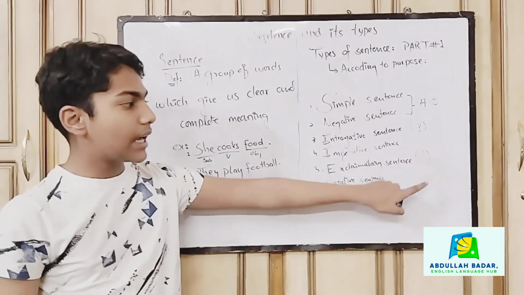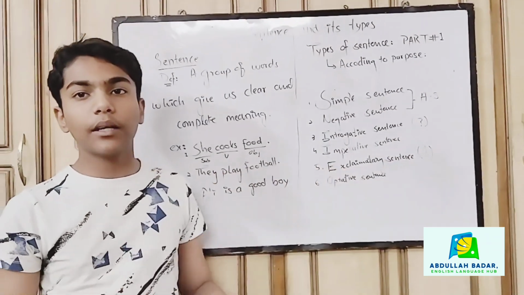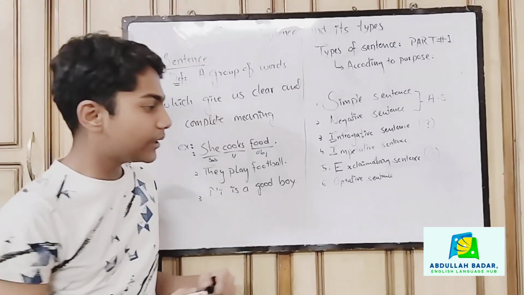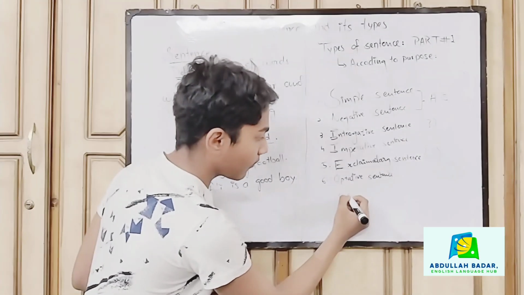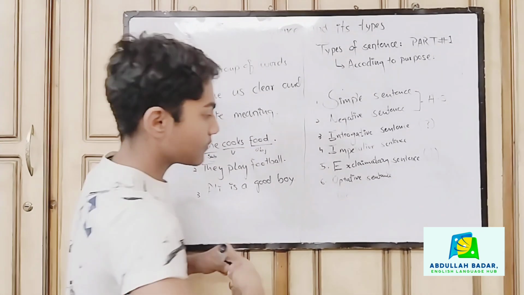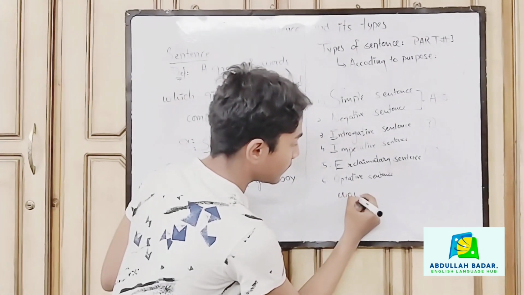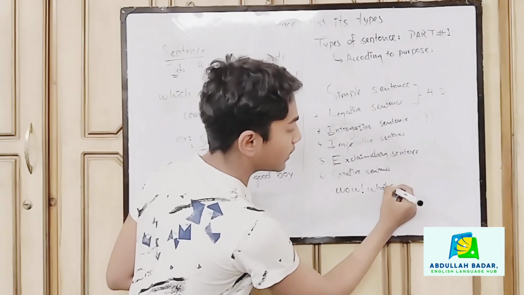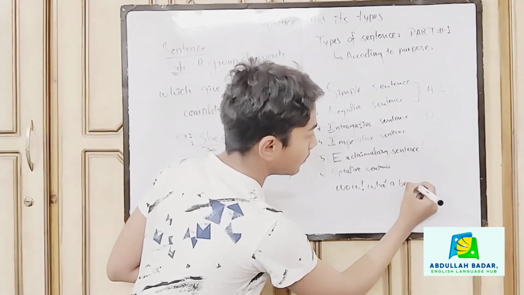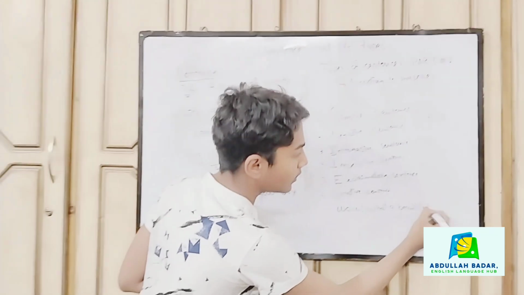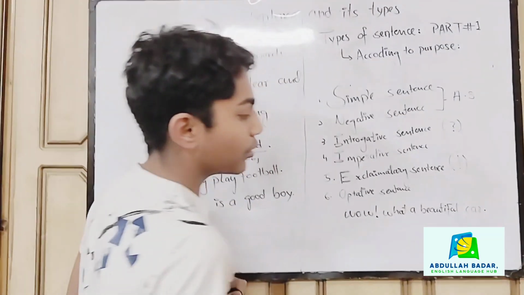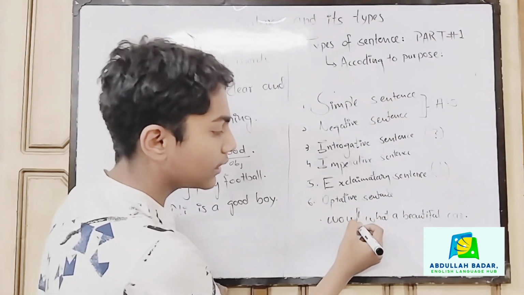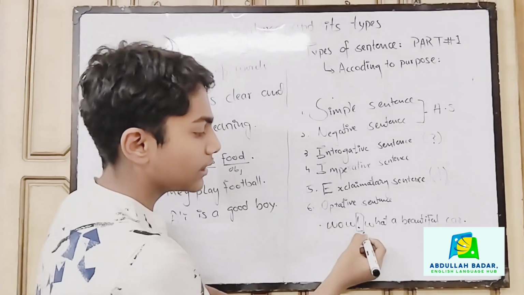We mostly use it at the end, but in some cases we use it at the beginning of a sentence. For example, wow, what a beautiful car. So in the beginning, after the interjection, we use this exclamatory mark.